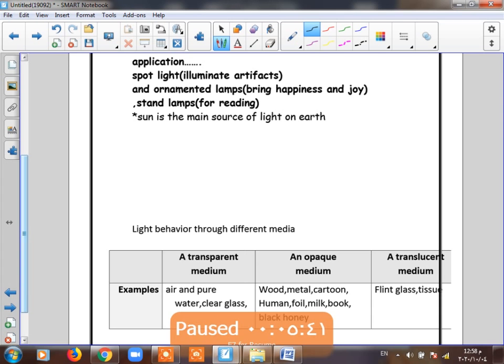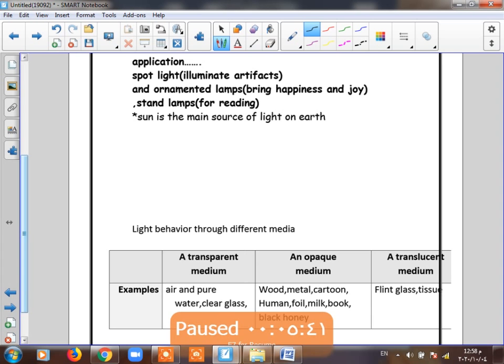What about opaque, like wood, metal, carton, human, foil, milk, books, black honey, and rocks? This makes what? It blocks the light. What's the meaning of block? It means it prevents the moving of light through it. It blocks it, and it doesn't allow the light to pass, and we can't see anything.